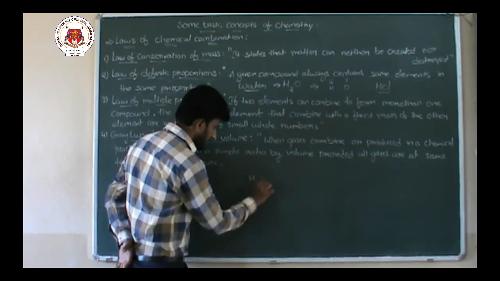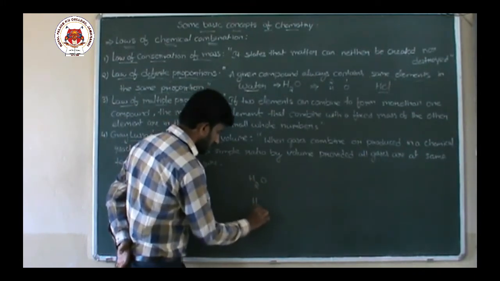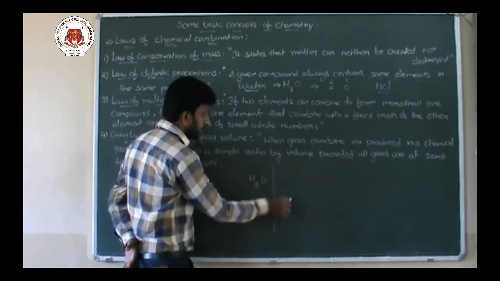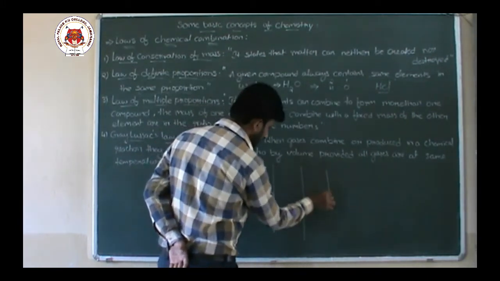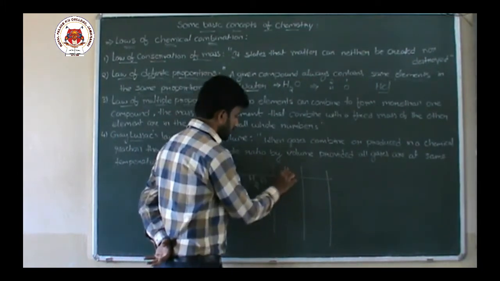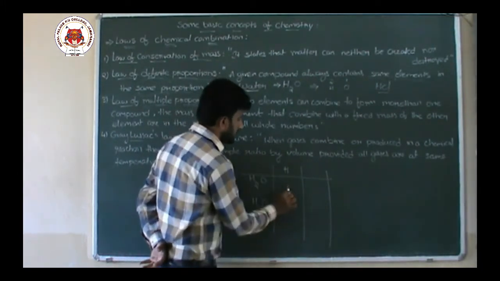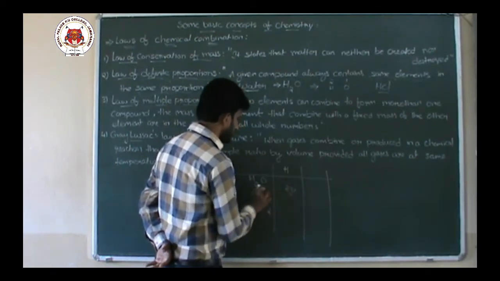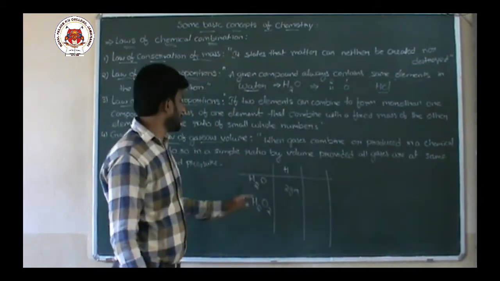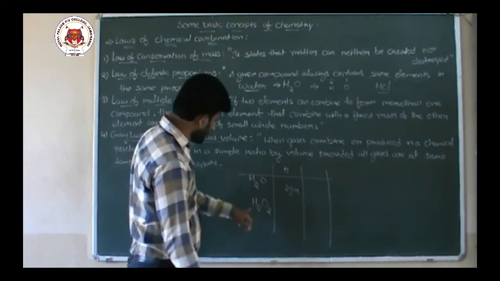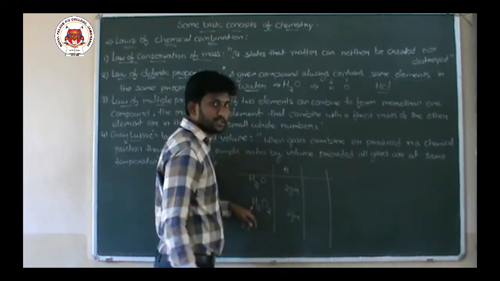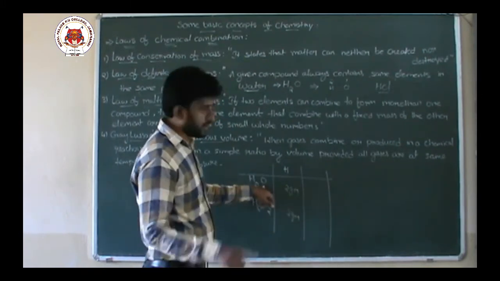Water and hydrogen peroxide. What is the formula of water? H2O. What is the formula of hydrogen peroxide? H2O2. Now, here you see, what is hydrogen you have taken? Two hydrogen atoms. If I take one hydrogen atom as 1 gram, two hydrogen atoms are 2 grams. Here also two hydrogen atoms, that is 2 grams. Let us take it like that. And here, one oxygen atom.